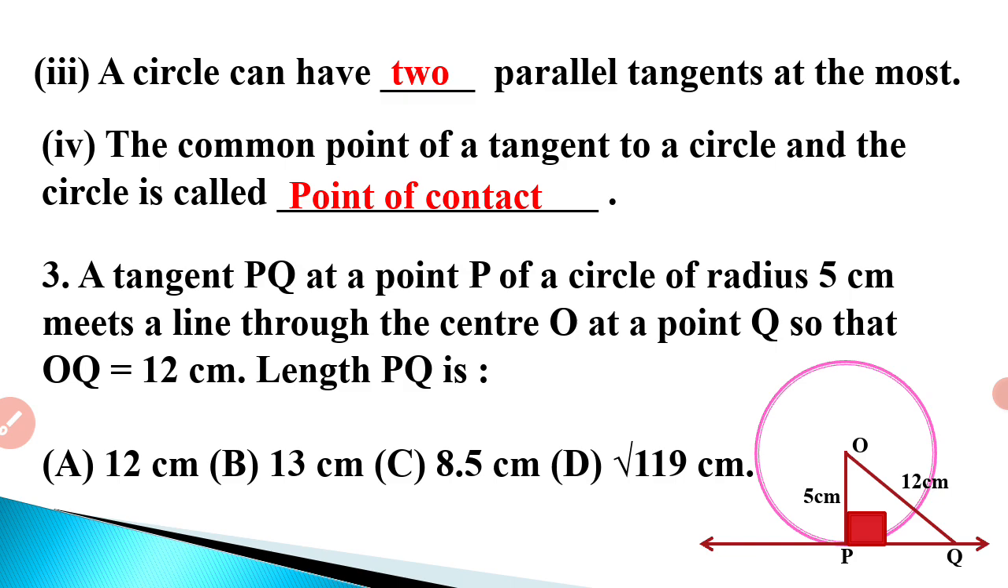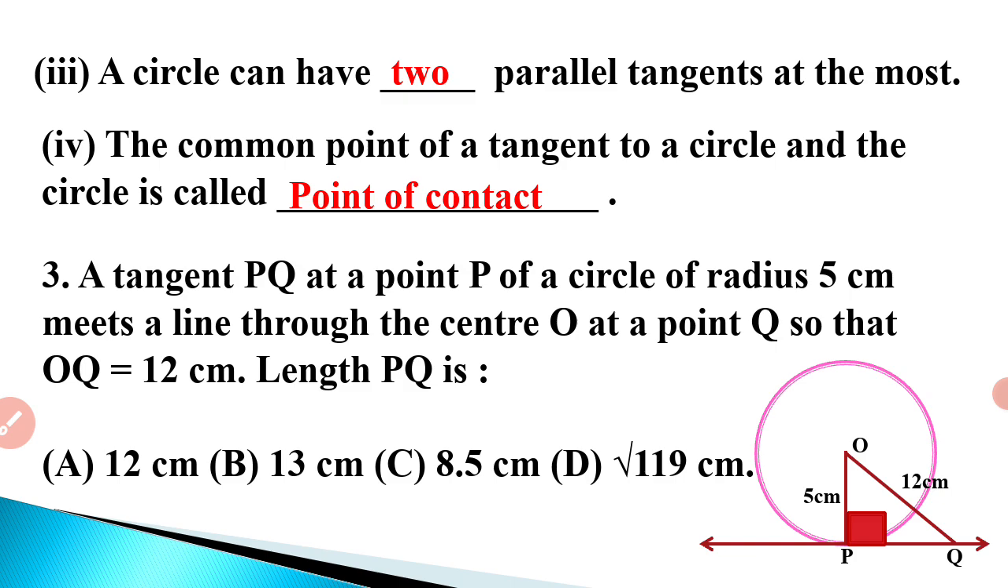Next is question number 3. We have made the figure. A tangent PQ at a point P of a circle of radius 5 cm meets a line through the center O at a point Q so that OQ is 12 cm. Here PQ is the tangent and P is the point of contact. O is taken as the center of the circle. When I join OQ and OP, I get a triangle OPQ. We also know that the radius and tangent are perpendicular to each other, so angle P becomes a right angle.